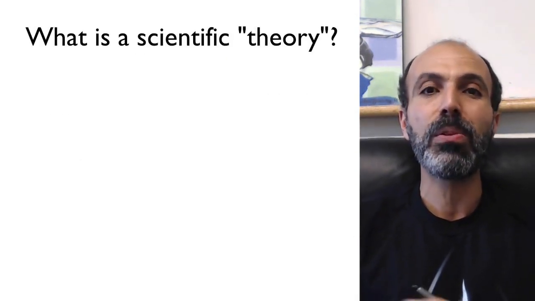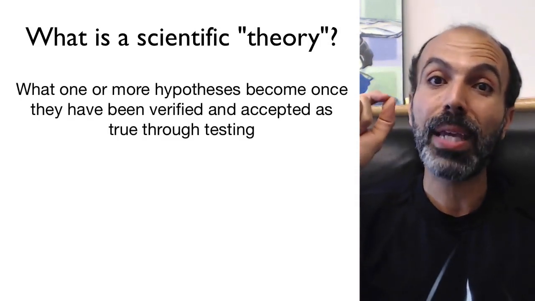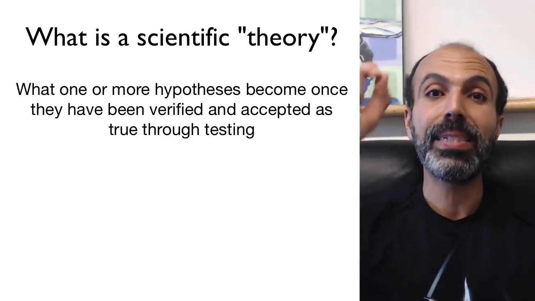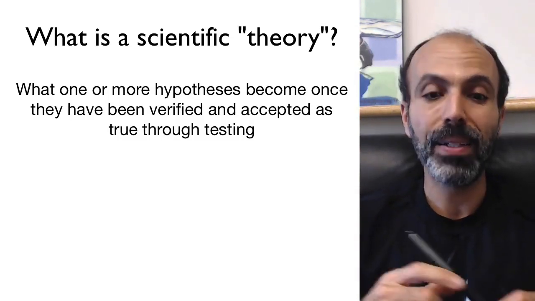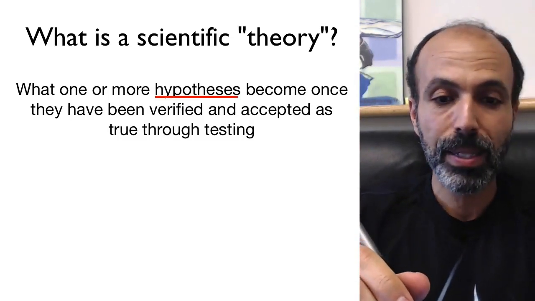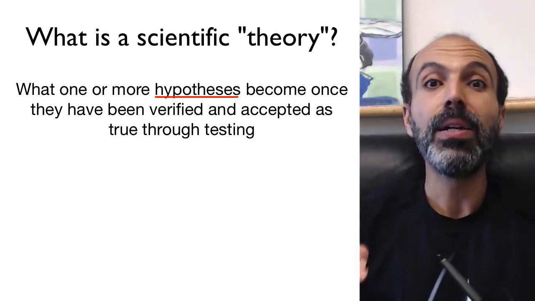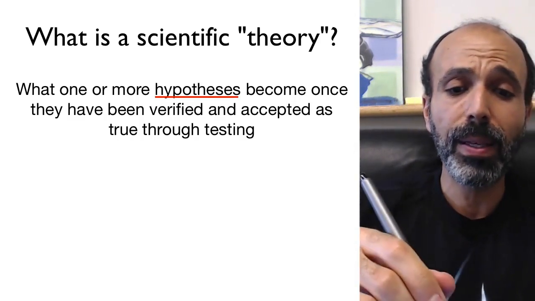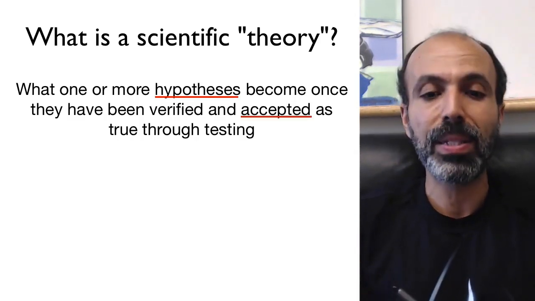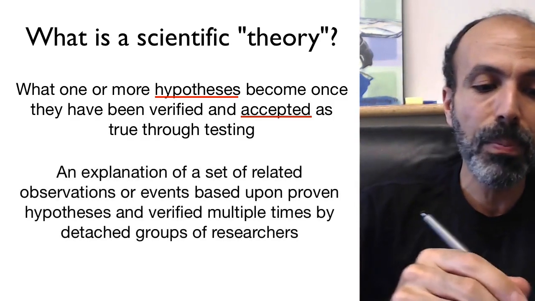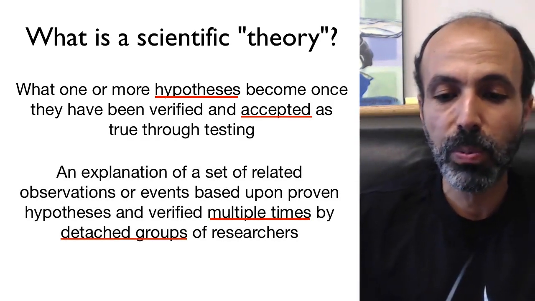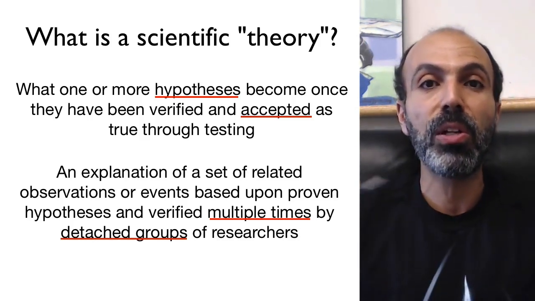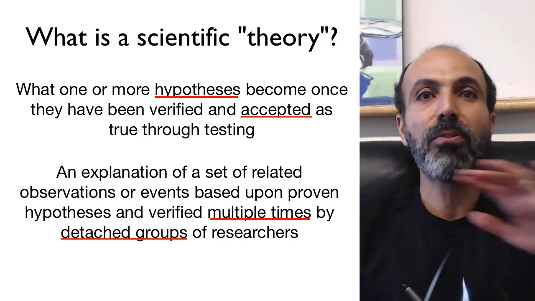Well, a scientific theory is what happens when you make a hypothesis, which is an educated guess, and then verify and accept it as true through testing. Right? So you have a hypothesis, which is basically an educated guess, and then you test it, and if it supports the argument you're making, then it becomes accepted as true and accepted as a theory. In fact, hypotheses have to be accepted multiple times by detached groups of researchers before you can really consider it a general theory that people accept. And at that point, it would still be far below the level of acceptance for evolution. There's so much evidence for it. We'll talk about that in one of the subsequent videos.